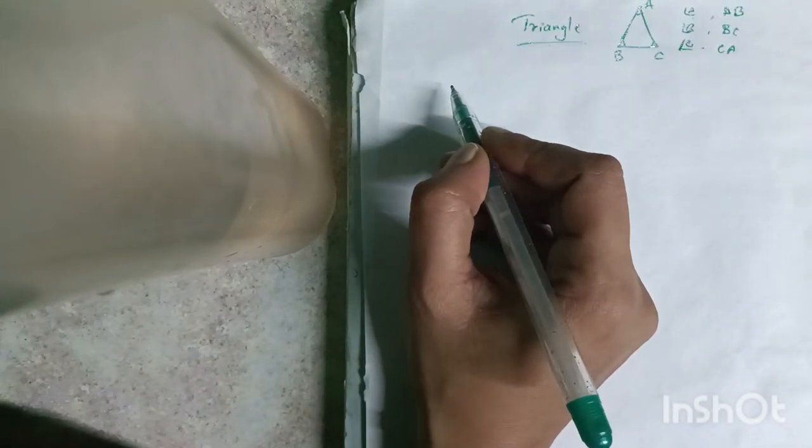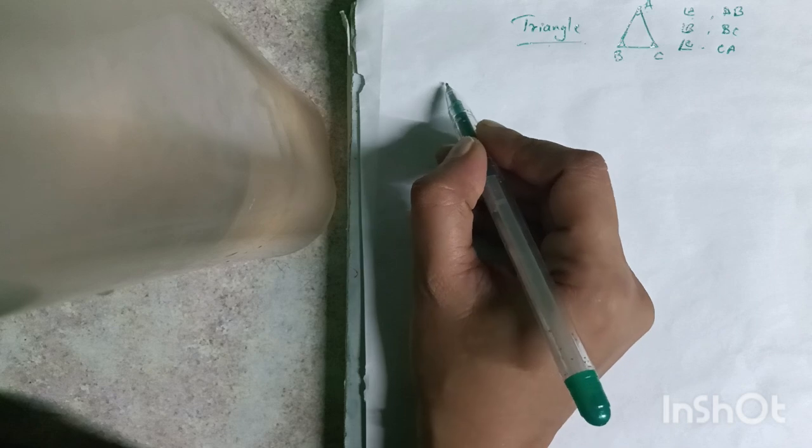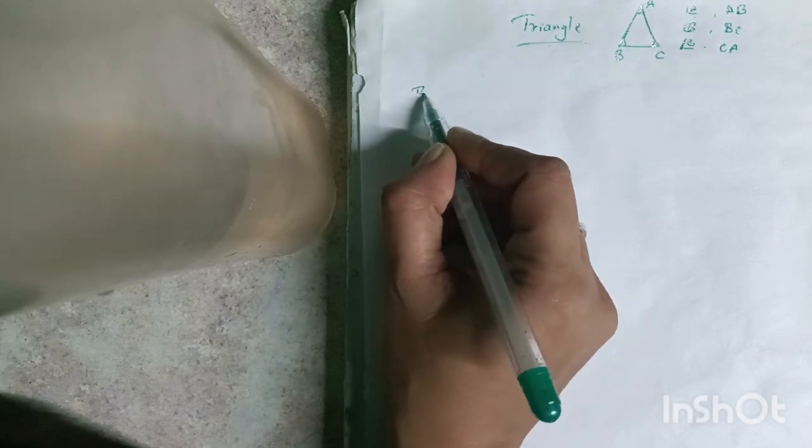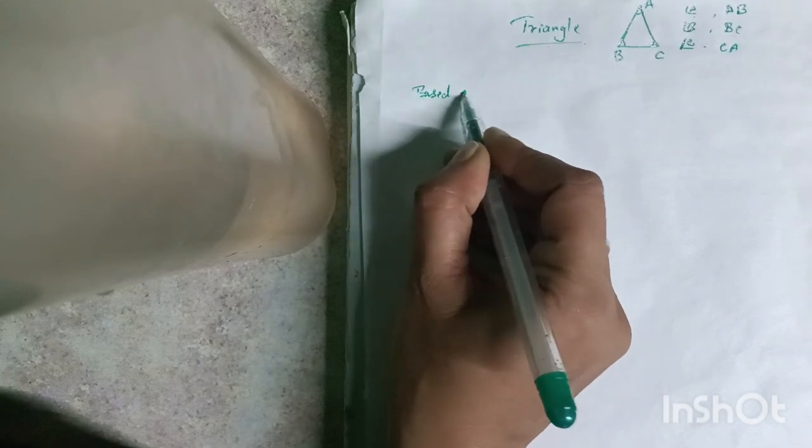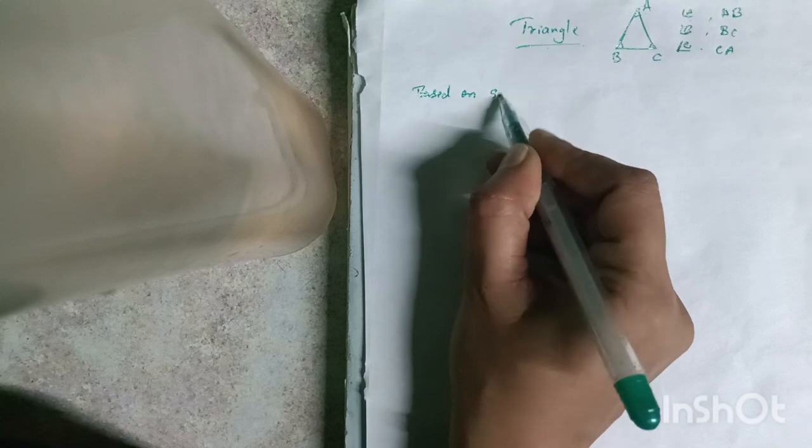Coming to the types of triangles, we divide the triangles into three types based on sides.